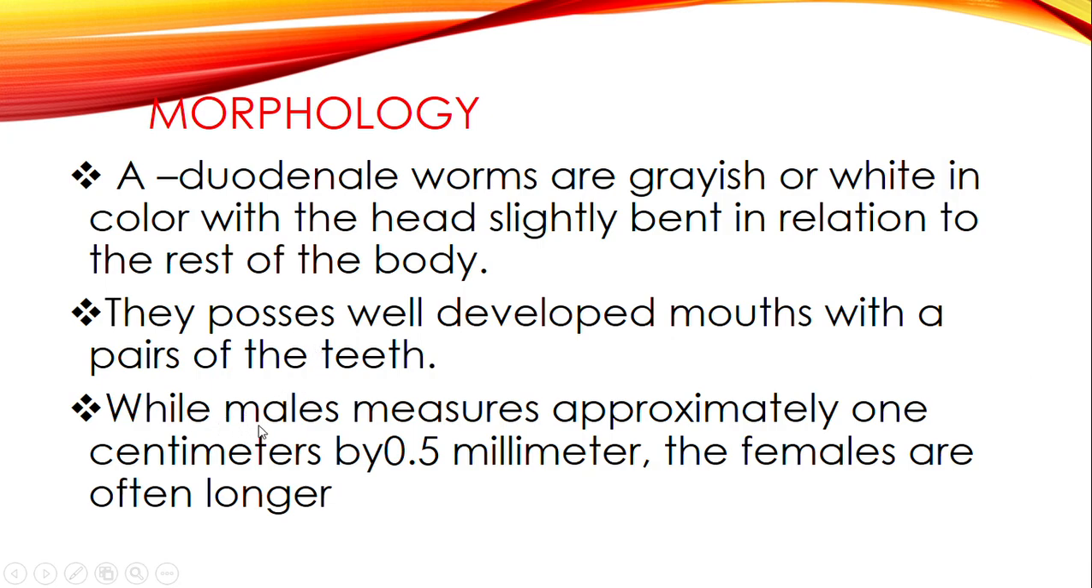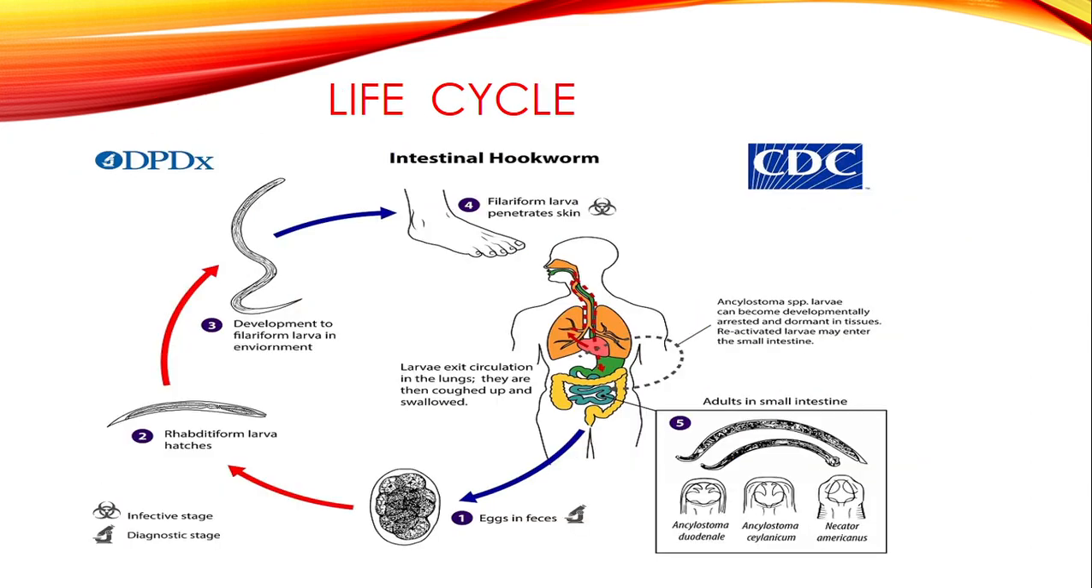Then the male ones measure approximately 1 centimeter by 0.5 millimeters. The females are often longer. So the females are a bit bigger than the male ones, and this is what we are describing. If you look at this picture, this is Ankylostoma duodenale and this is Necator americanus. So this is the head. They have well-developed mouths with the teeth here. You can see these teeth.